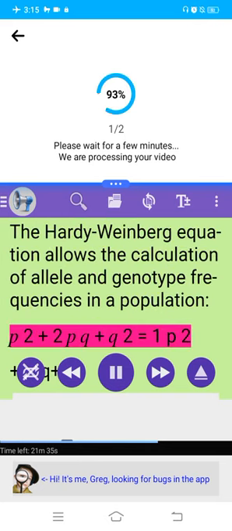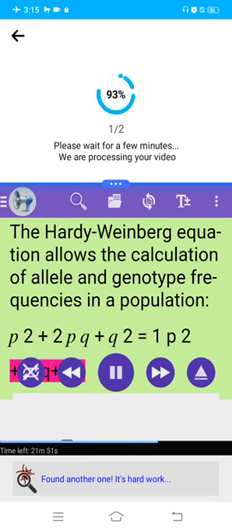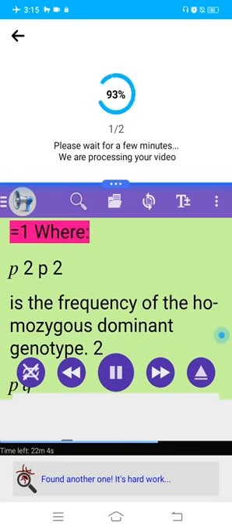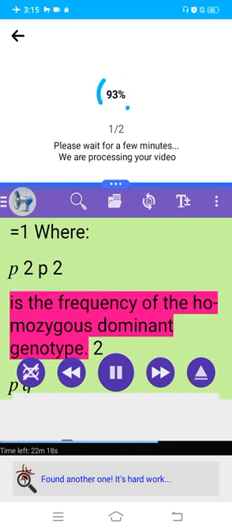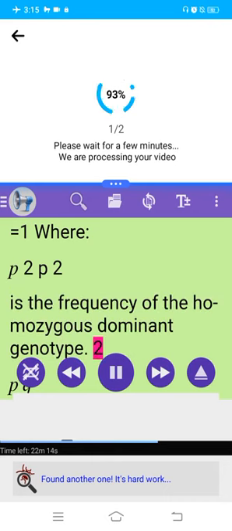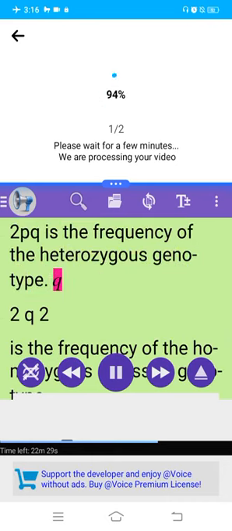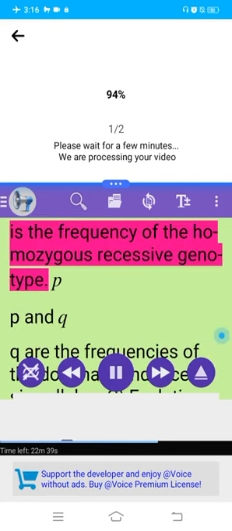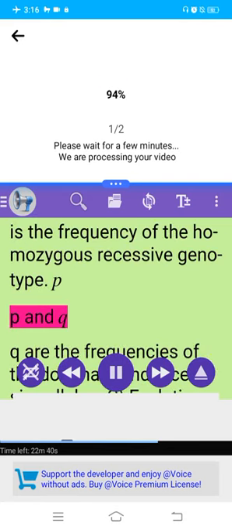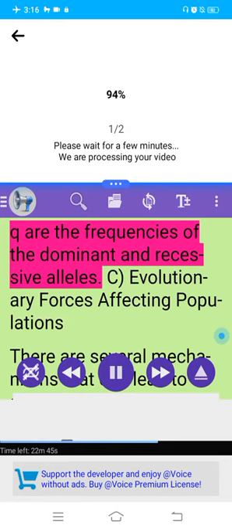The Hardy-Weinberg equation allows the calculation of allele and genotype frequencies in a population: p² + 2pq + q² = 1, where p² is the frequency of the homozygous dominant genotype, 2pq is the frequency of the heterozygous genotype, q² is the frequency of the homozygous recessive genotype, and p and q are the frequencies of the dominant and recessive alleles.